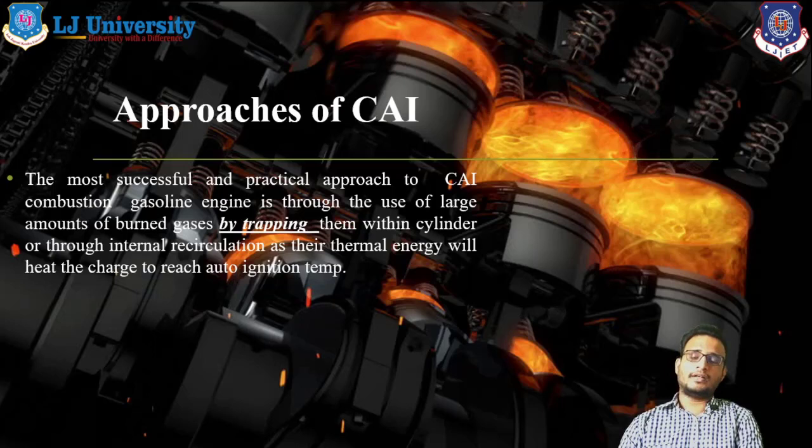We know that the piston acts as a pump in a combustion process, and with the help of this piston we can get a scavenging process, right? So with the help of piston crown design, we can achieve internal recirculation of exhaust gases, and with the help of exhaust gases we can get thermal energy to achieve the auto ignition temperature in the combustion engine. So this is the main approach in CAI, by trapping or by internal recirculation of exhaust gases in particular combustion chambers, as well as in the whole engine system, right.